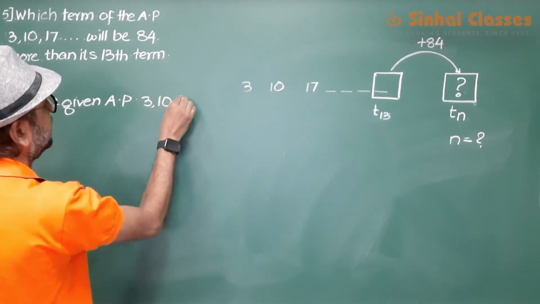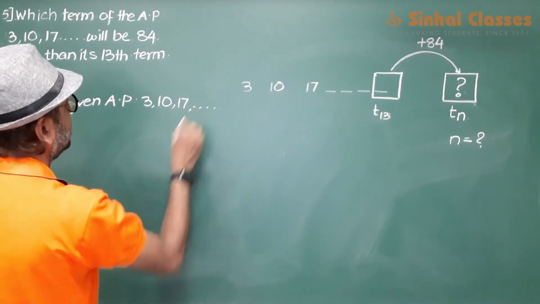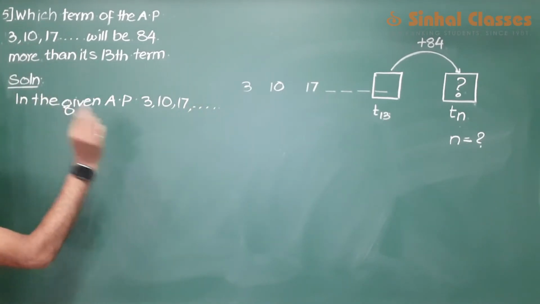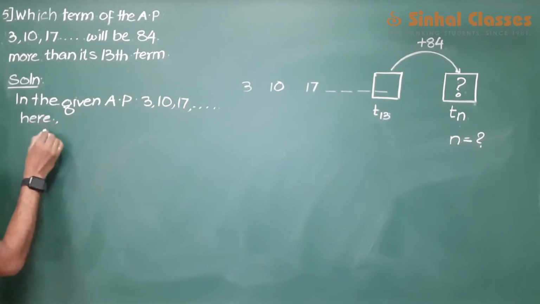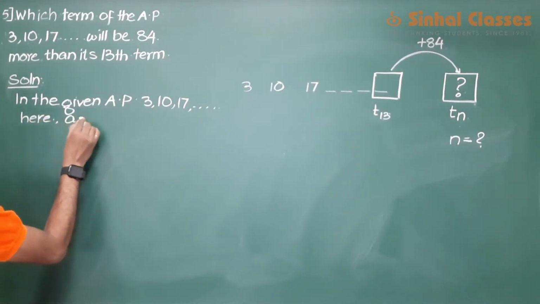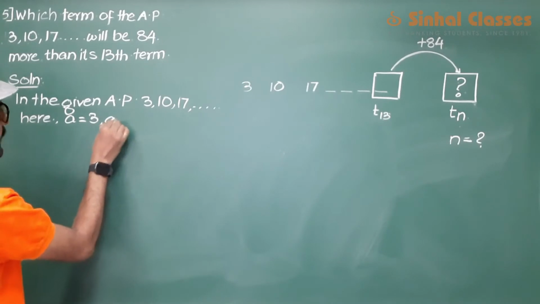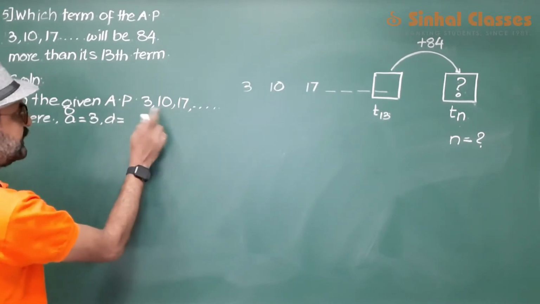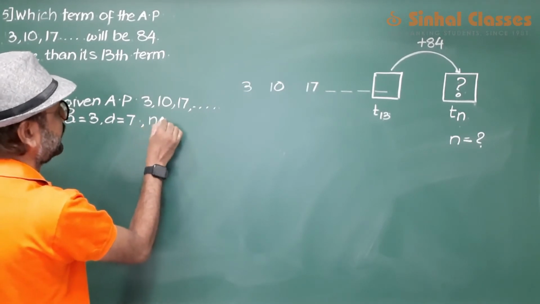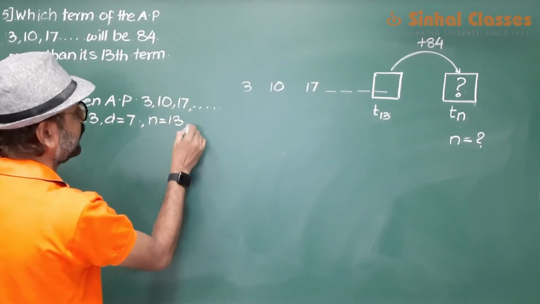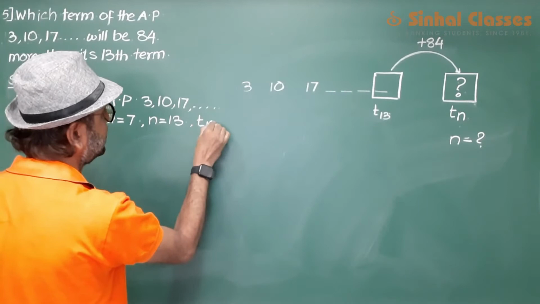Now, in the given AP, (3, 10, 17). Let us find out the 13th term first. So here A is 3, difference is 10 minus 3, 7. 13th term, this is what you're going to find out. So let us find out T13.